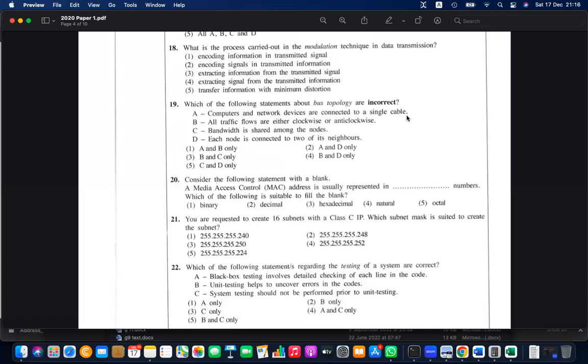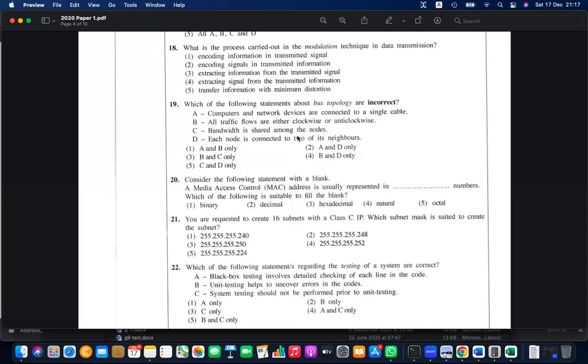All traffic flows either clockwise or anti-clockwise. No, it's not a ring topology. Ring topology sends clockwise and anti-clockwise, but this does not. So B is incorrect. They're asking for the incorrect answer, so we cannot select B among the options. Four is the correct answer, right?